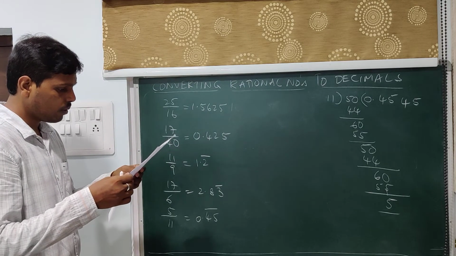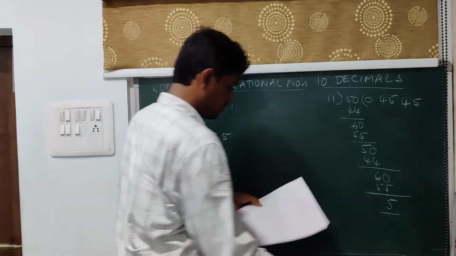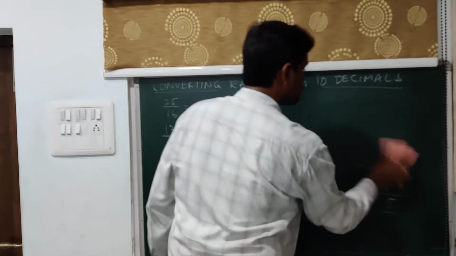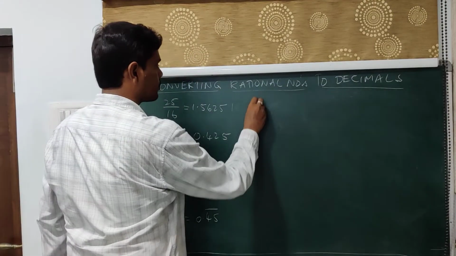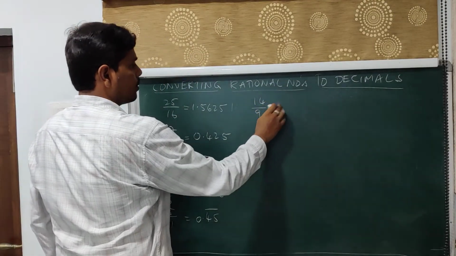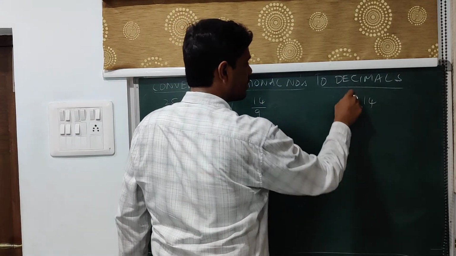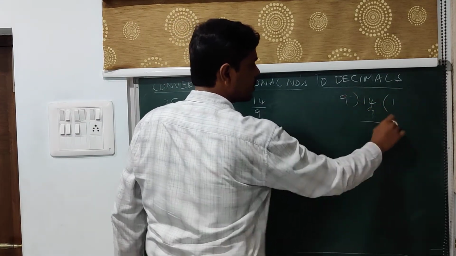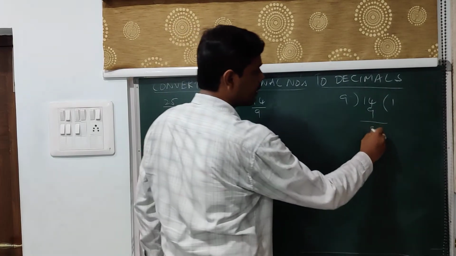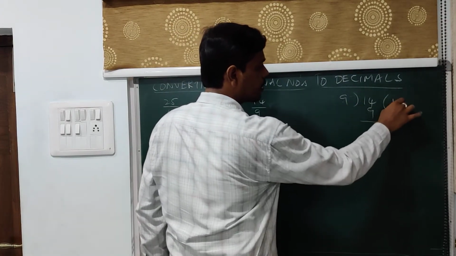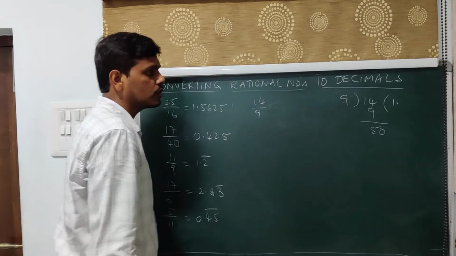Let's go with one more problem and we'll conclude. 14/9. So 14 divided by 9, 9 ones are 9. So you are left over with 4 and 5. 5 is less than 9, put a point, 0. So then what else?